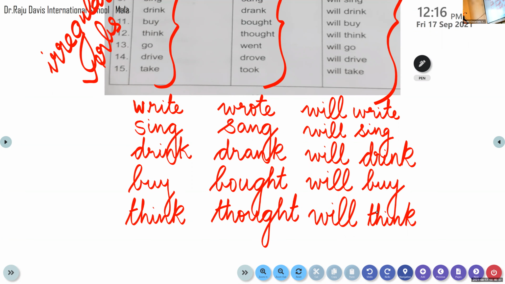Okay. Now let's move on to the next word, that is go. Write the next word now. Go.